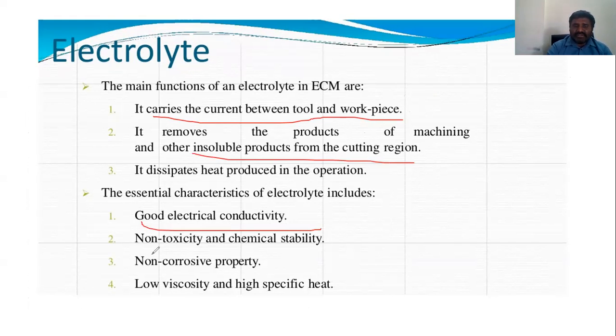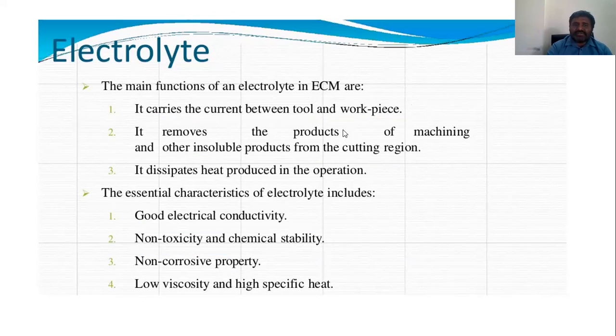Good electrical conductivity, non-toxicity, chemical stability, non-corrosive property, low viscosity, and high specific heat are also required. So these are the electrolyte properties here.